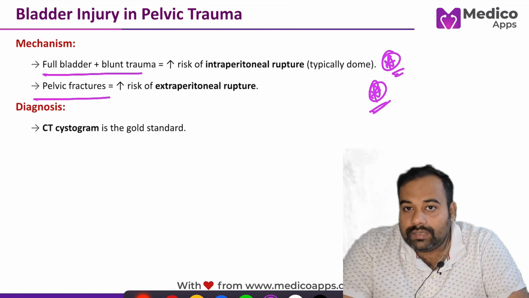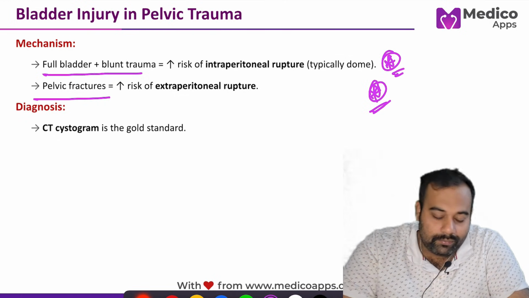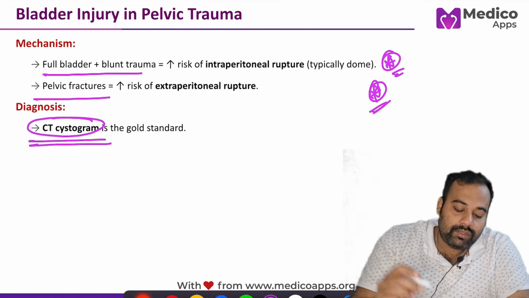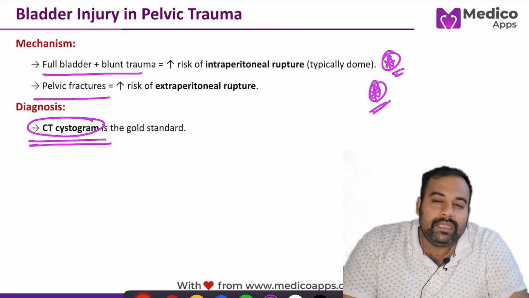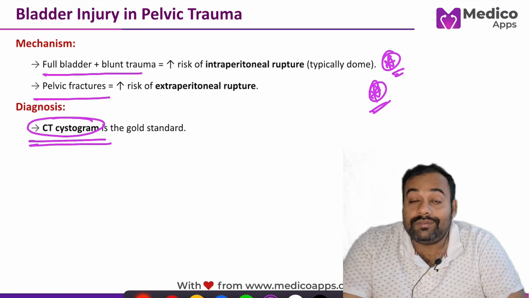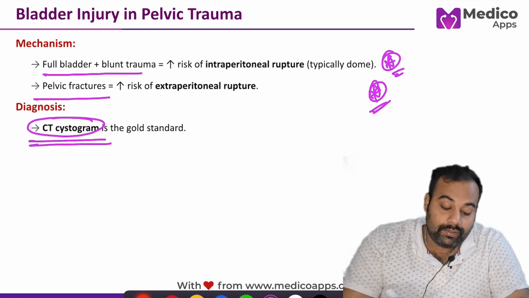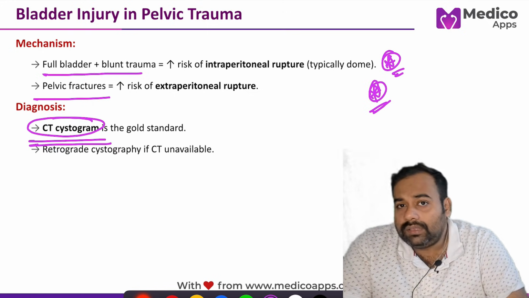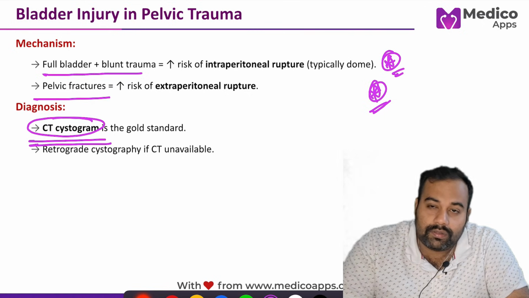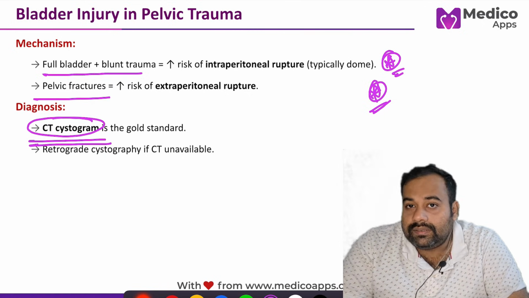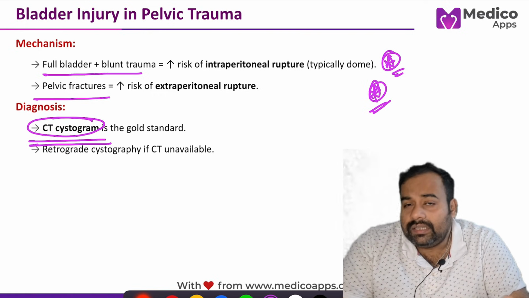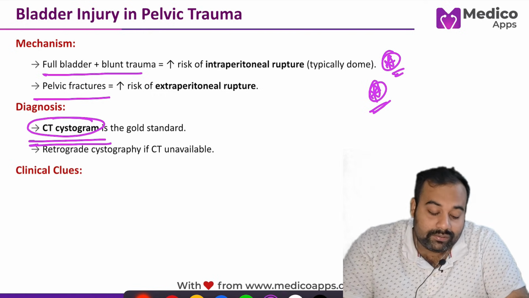Now let's understand the diagnosis. Diagnosis is done with a CT cystogram. The image given in the question is a CT cystogram image, which is the gold standard. You can also go for RGU, retrograde cystography, which is available in certain cases where CT is not available.